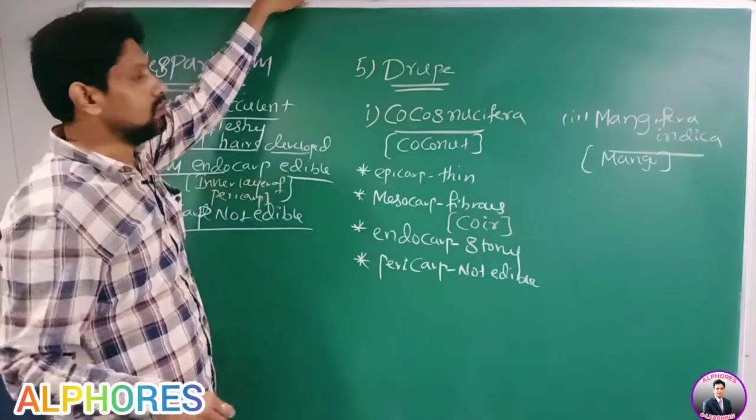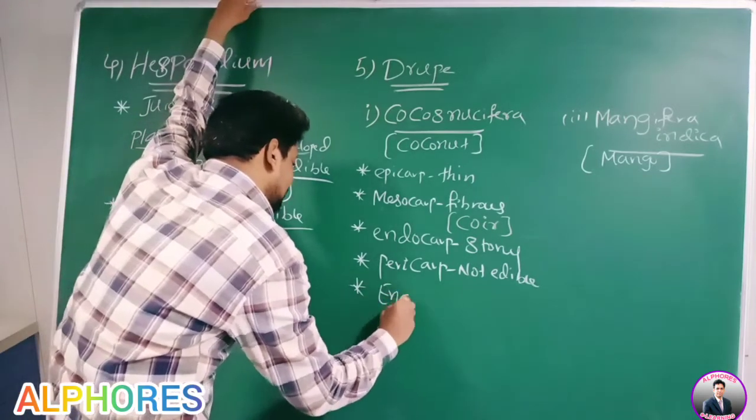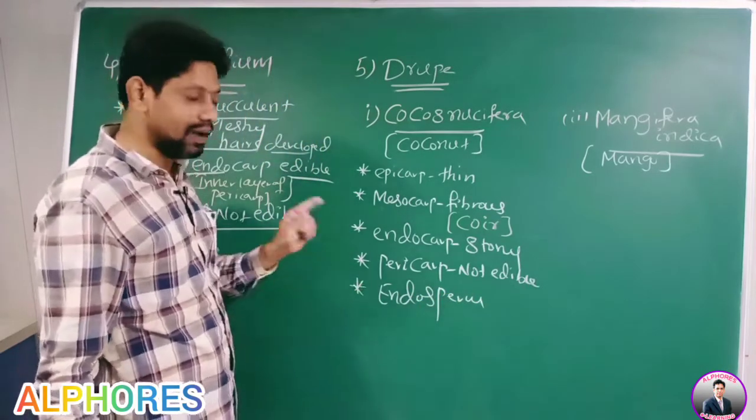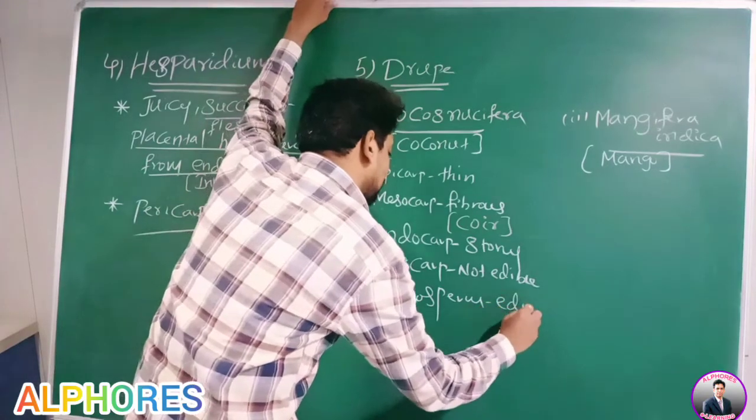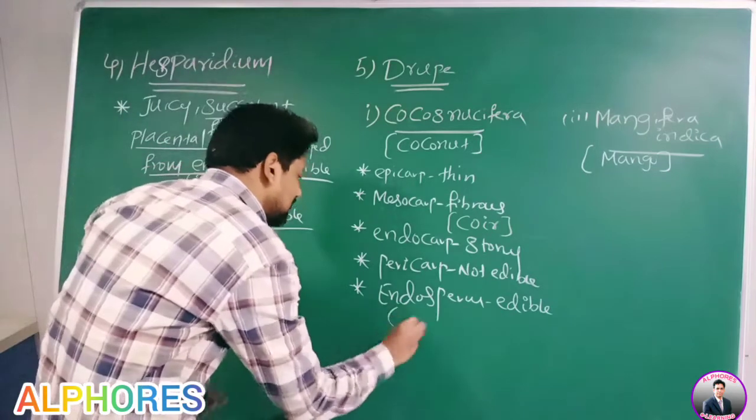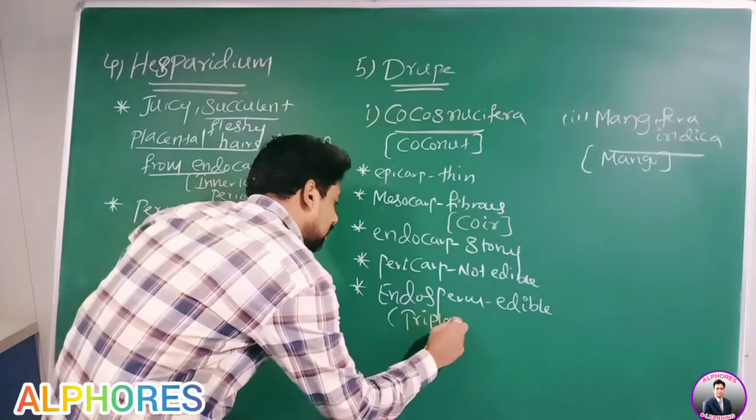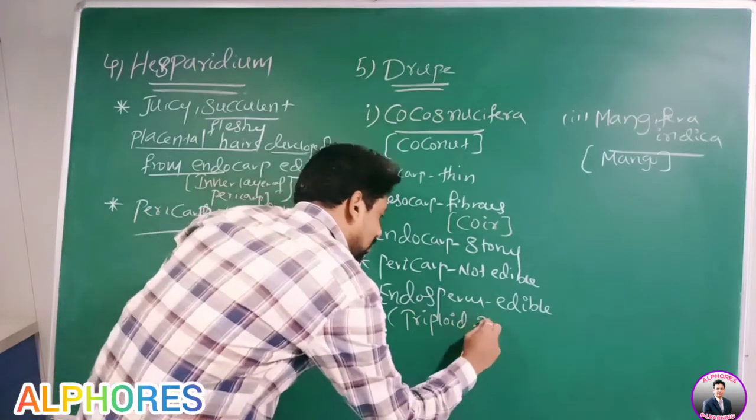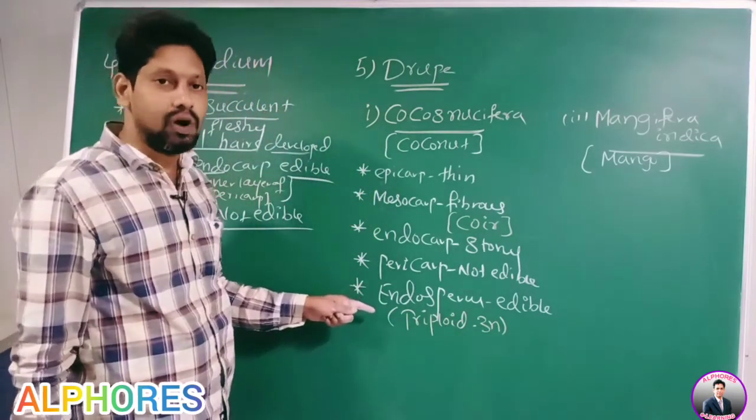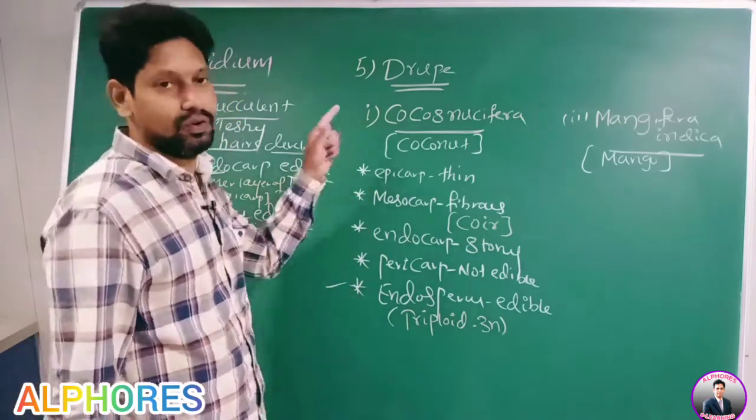Then what is edible in the case of Cocos nucifera? Endosperm is edible. Be very careful: I am not saying endocarp, I am saying endosperm. This endosperm is triploid. Is it haploid, diploid or triploid? Endosperm is triploid. Therefore, endosperm is edible in the case of Cocos nucifera.